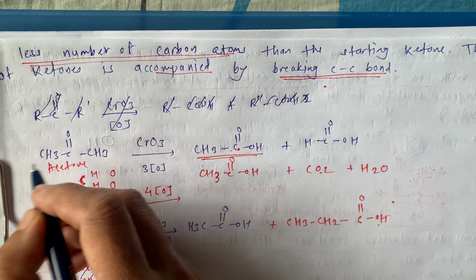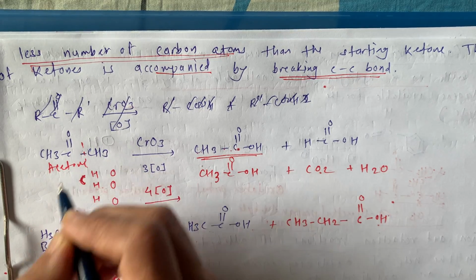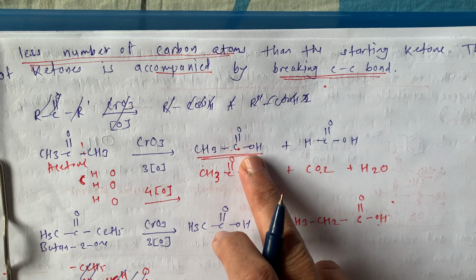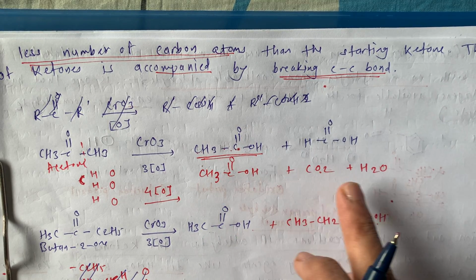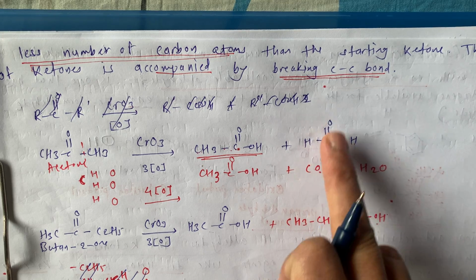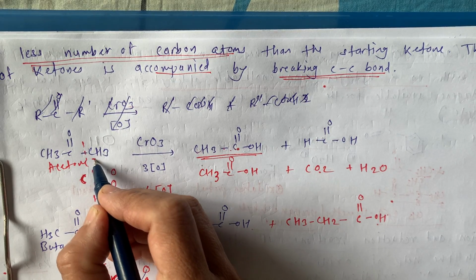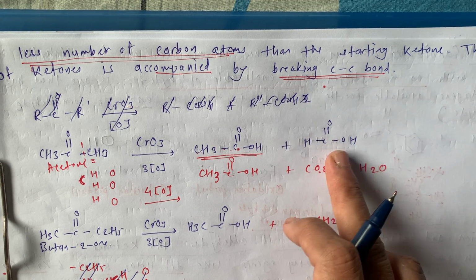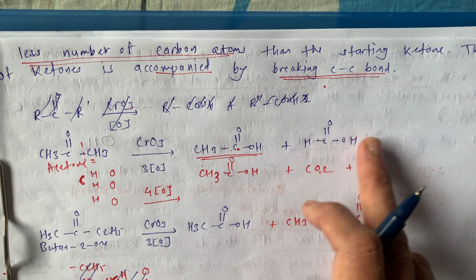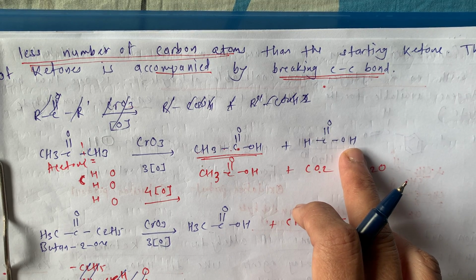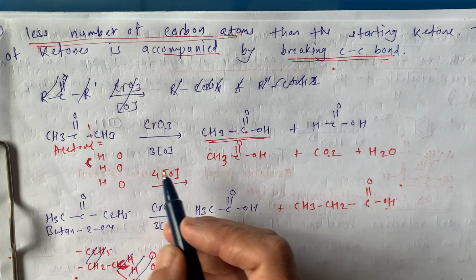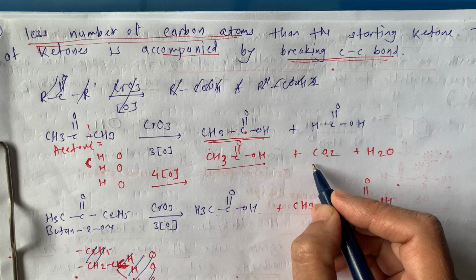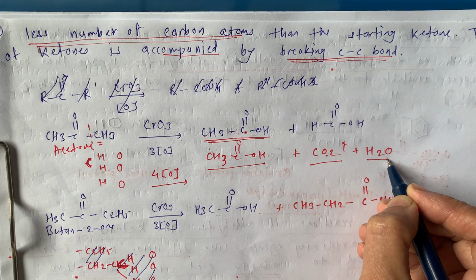Okay, now if there is a breaking of the bond like this, then there is formation of CH3C=OOH. According to the textbook, another product must be HC=OH, because with using this carbon, another product is HC=OH, but it is not given in the textbook. This part is missing in the textbook. But in the reference books there is given formation of acetic acid, carbon dioxide evolved, and formation of a water molecule.